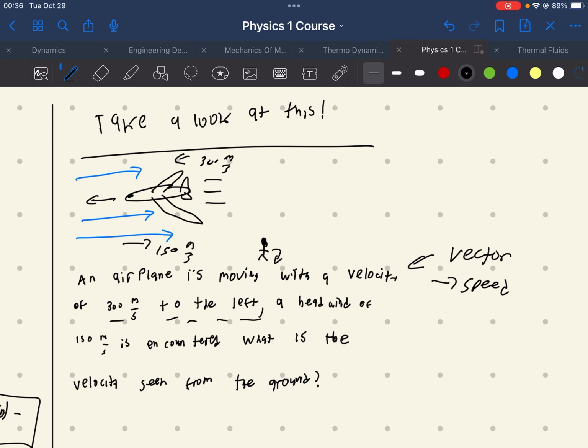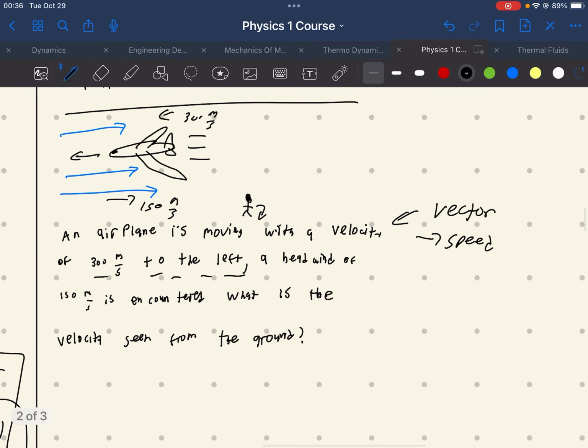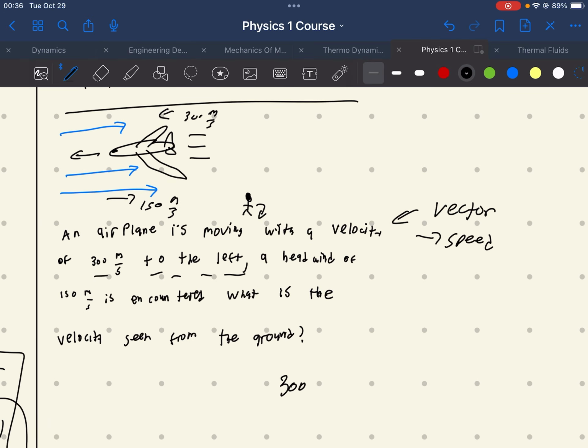How do you think we could solve this? We have two vectors going against each other. What can you do? That's right, vector addition.